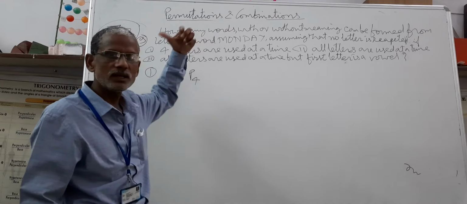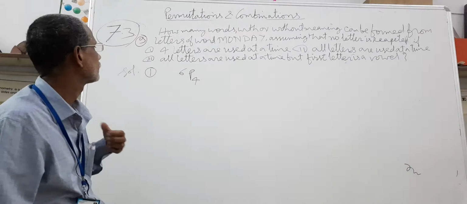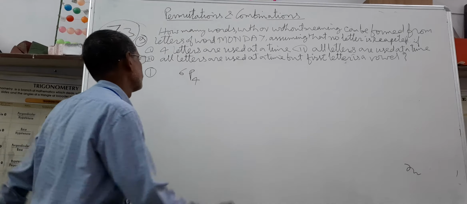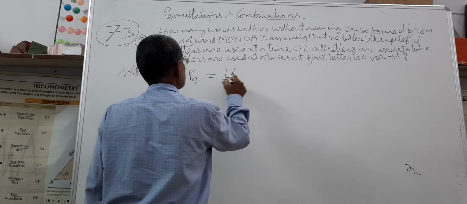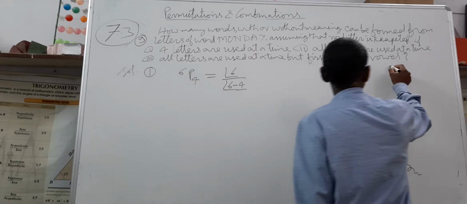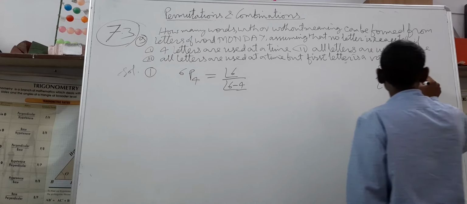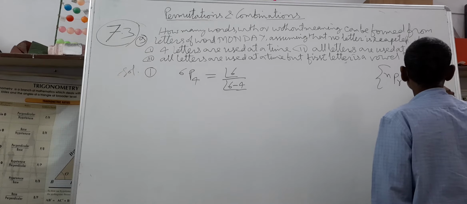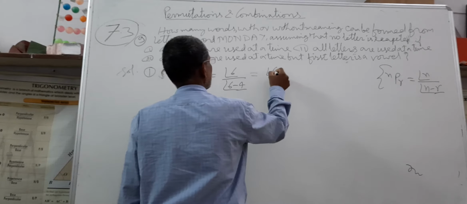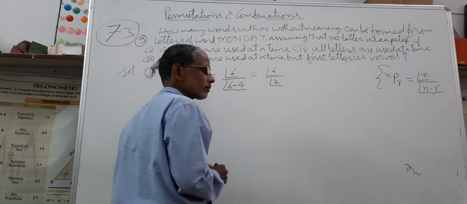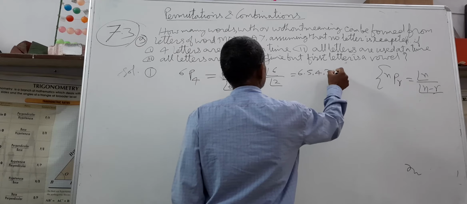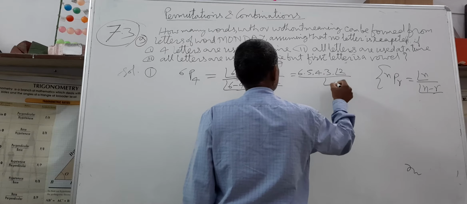"How many" means arrangement, that is permutation. 6P4, total 6 you are taking 4 at a time, which becomes equal to factorial 6 upon factorial 6 minus 4, using nPr is equal to factorial n upon factorial n minus r, as taught in previous classes, is equal to factorial 6 by factorial 2, is equal to 6 into 5 into 4 into 3 into factorial 2 upon factorial 2.